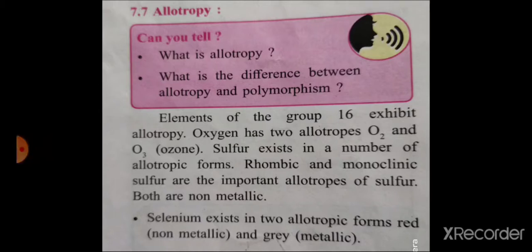Selenium exists in two allotropic forms, red non-metallic and grey metallic. Tellurium exists in two allotropic forms, crystalline and amorphous. Polonium has two allotropic forms, alpha and beta, both metallic.